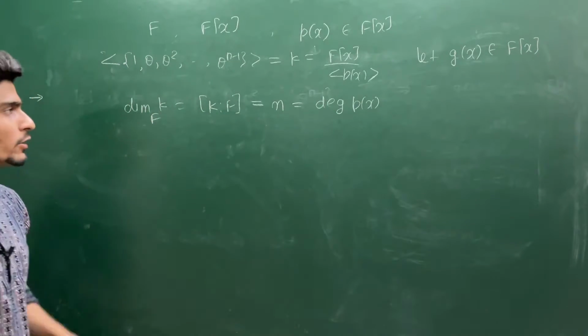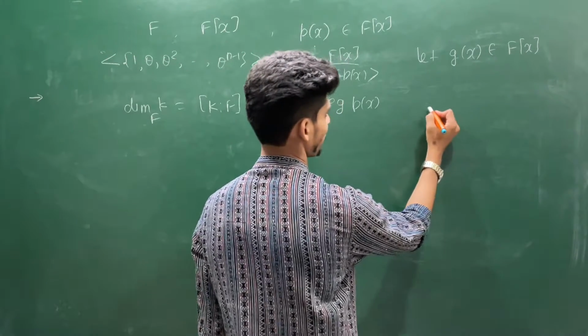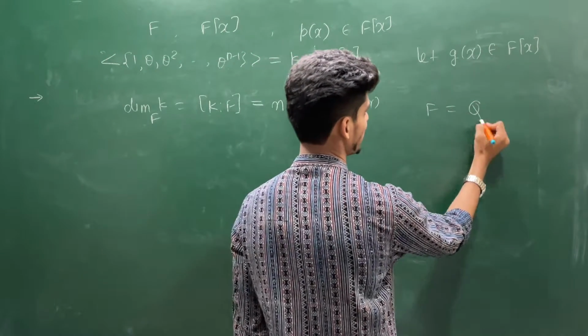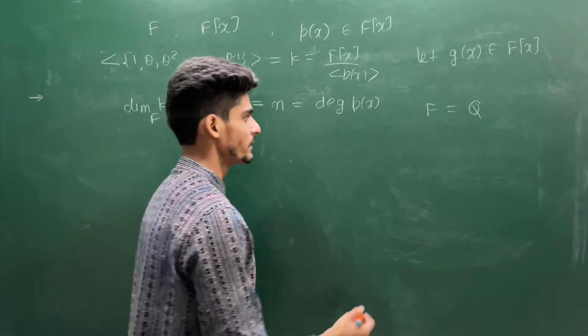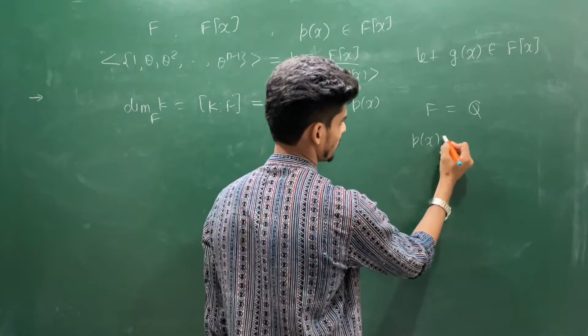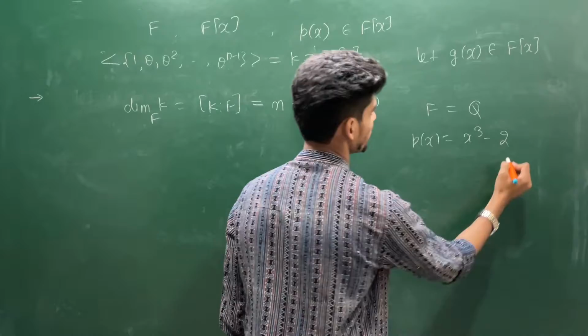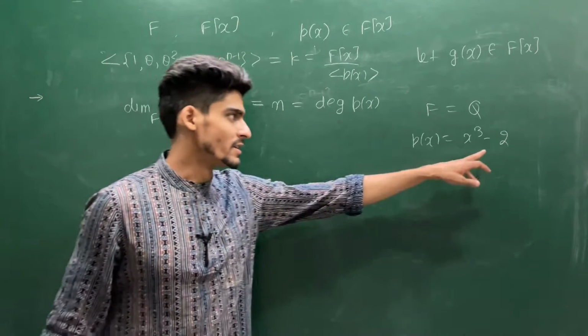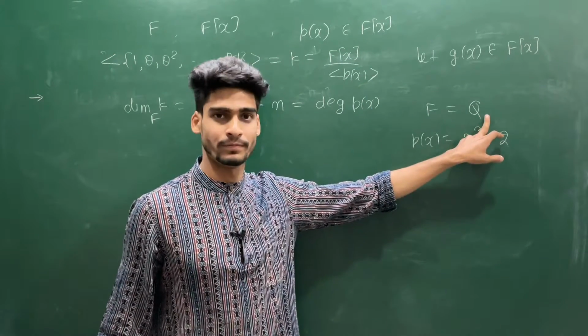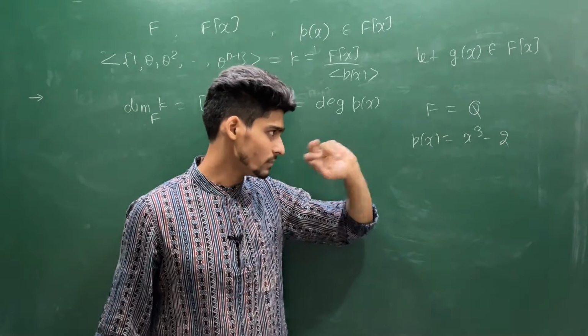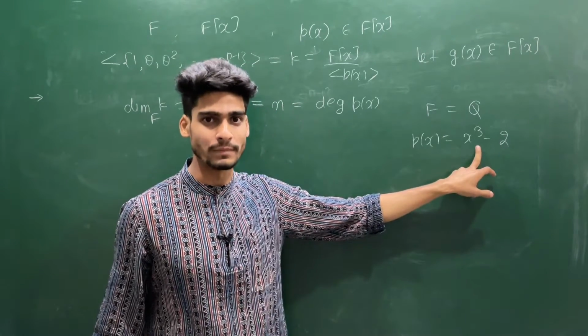For a particular example, let's observe this. Suppose I choose my F to be Q and I take P(x) to be x cube minus 2. This is an irreducible polynomial over Q because this is a degree 3 polynomial.